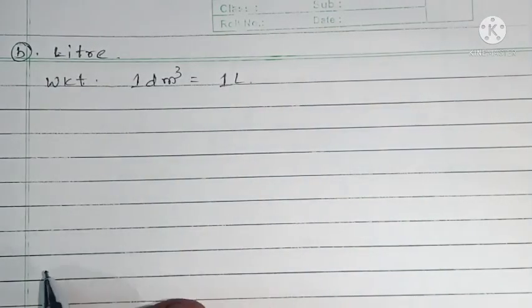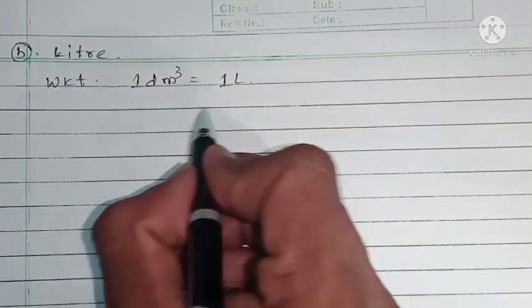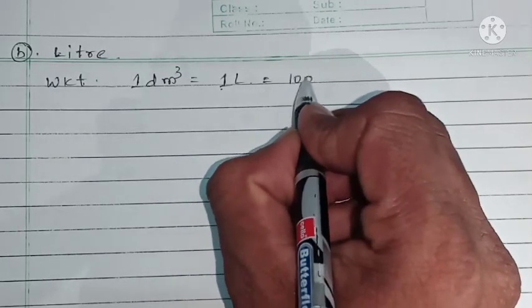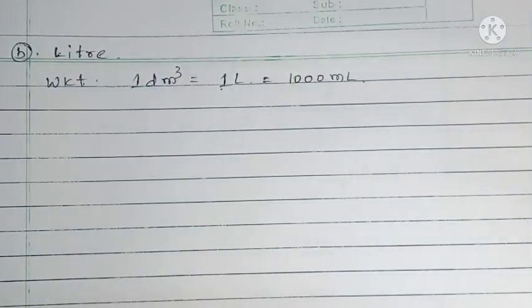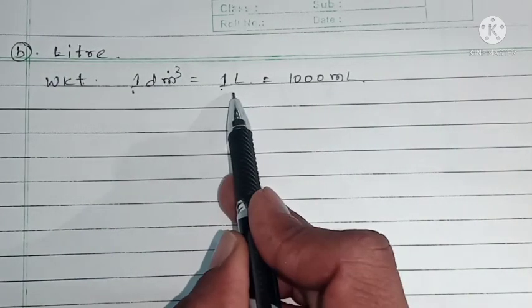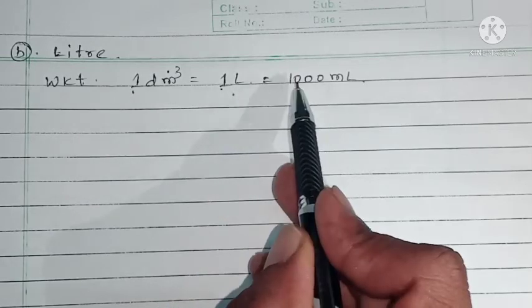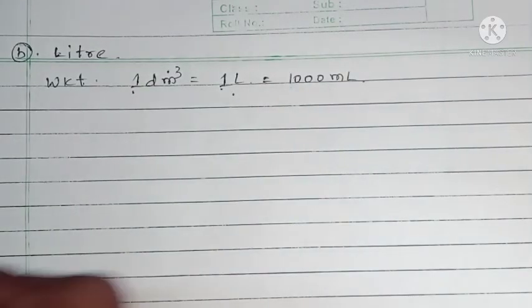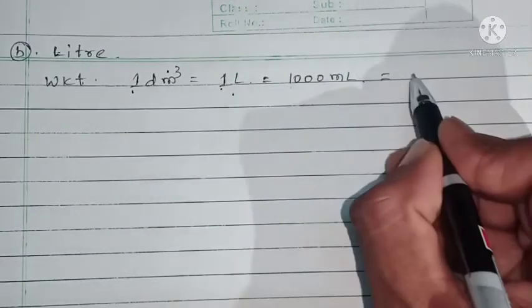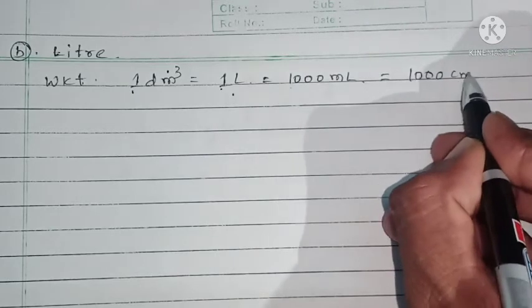But here the substance is given in 250 ml, and we also know that 1 liter is 1000 ml. 1 cubic decimeter is 1 liter, which is 1000 ml, and already we know that 1000 ml is 1000 cubic centimeter.